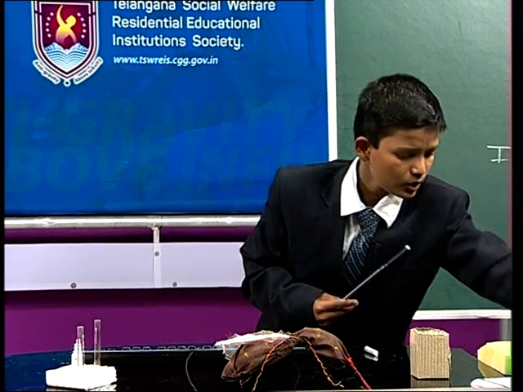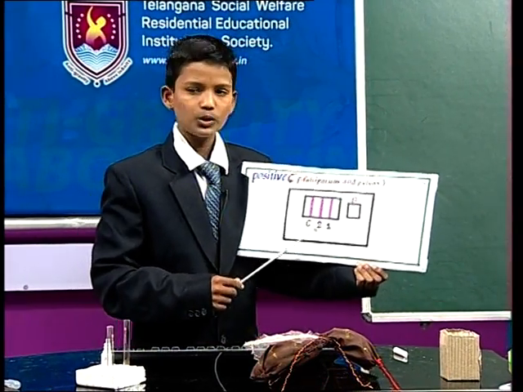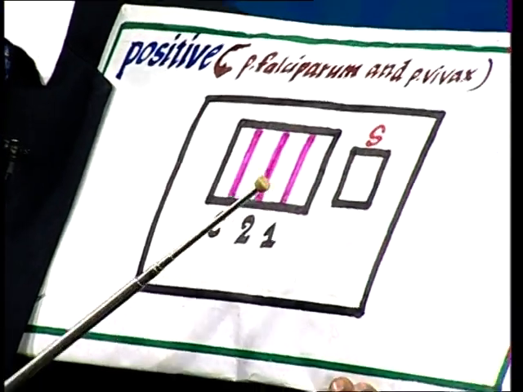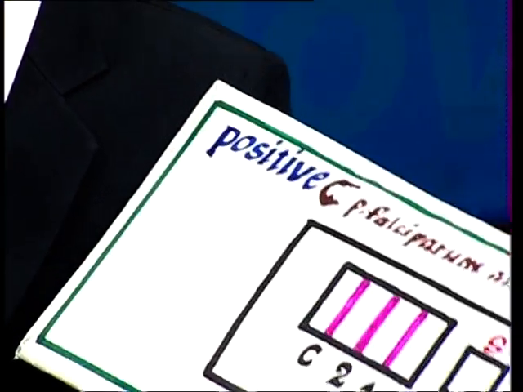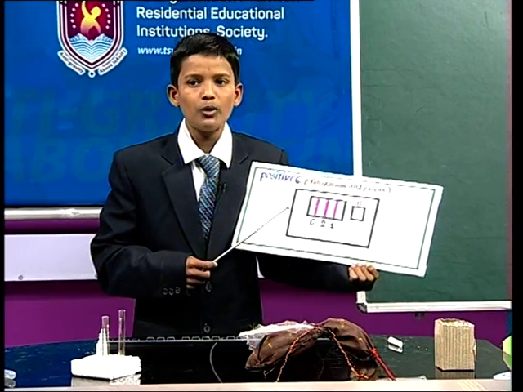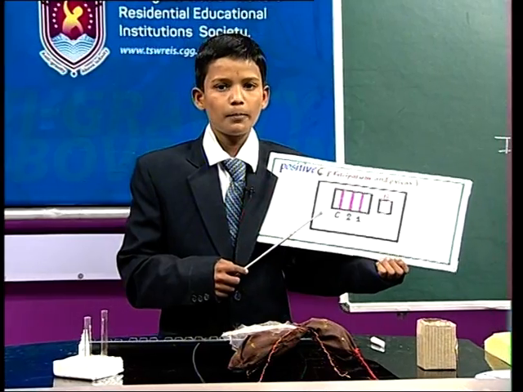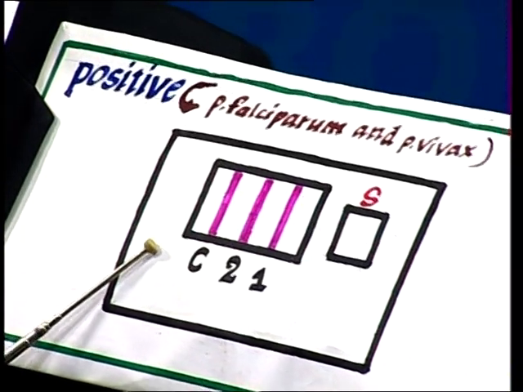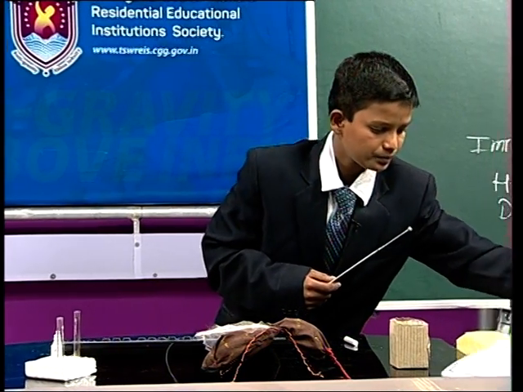And Swarus, if 3 pink lines form on the test kit at C, 2 and 1, then it is also malaria, caused by both Plasmodium falciparum and Plasmodium vivax. That means it is very dangerous. So Swarus, we should prevent this disease.